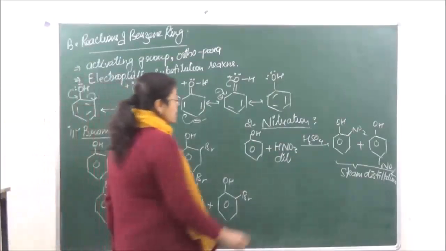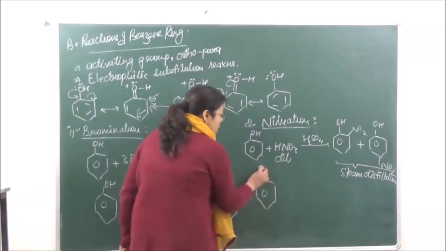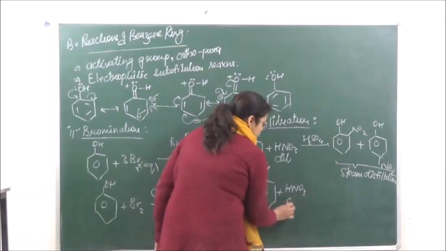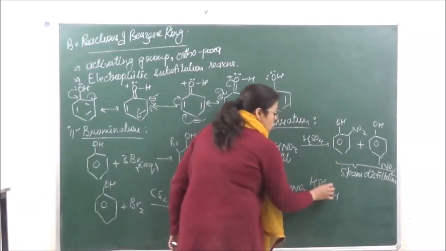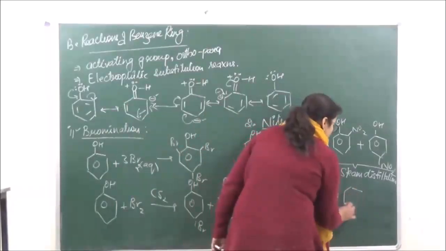Now if you're doing the same reaction in presence of concentrated HNO3 and concentrated H2SO4, we are going to get a tri-substituted product.